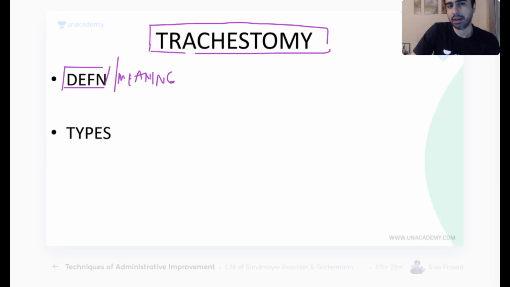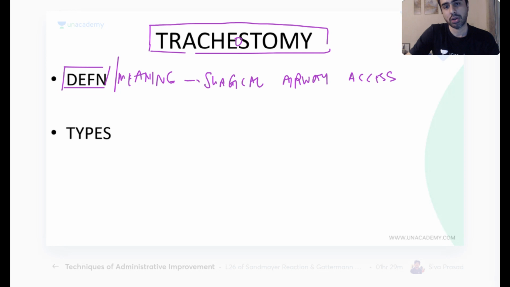And this has to be a very basic interpretation. There are no textbook definitions for procedures. You give an approximate understanding of the procedure. So you are going to say, what is tracheostomy? It is a surgical airway access through tracheal rings. Okay, this is not a textbook definition.